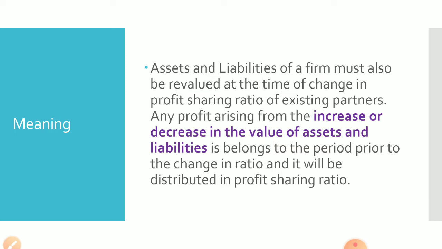Whatever assets and liabilities are appearing in the balance sheet today, their value may also have a change in the market value. So there may be an increase in the value of an asset or a decrease in the value of an asset, or an increase in the value of liabilities and a decrease in the value of liabilities. These four possible cases can be there.